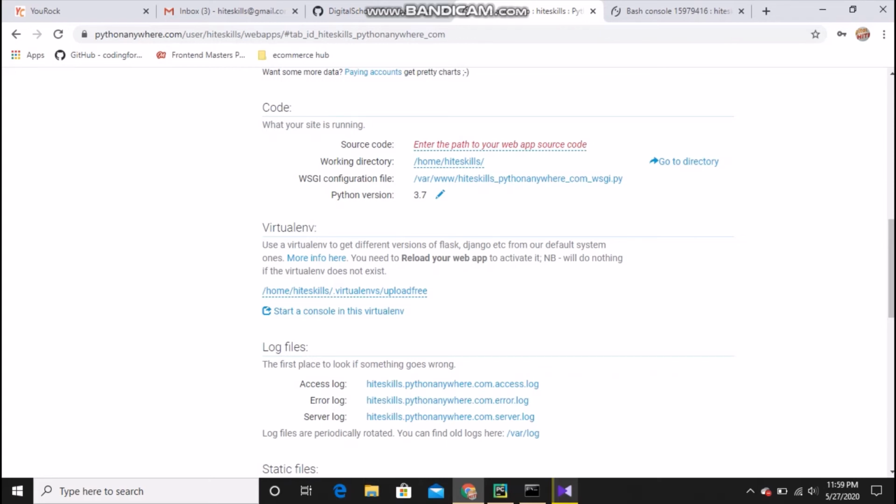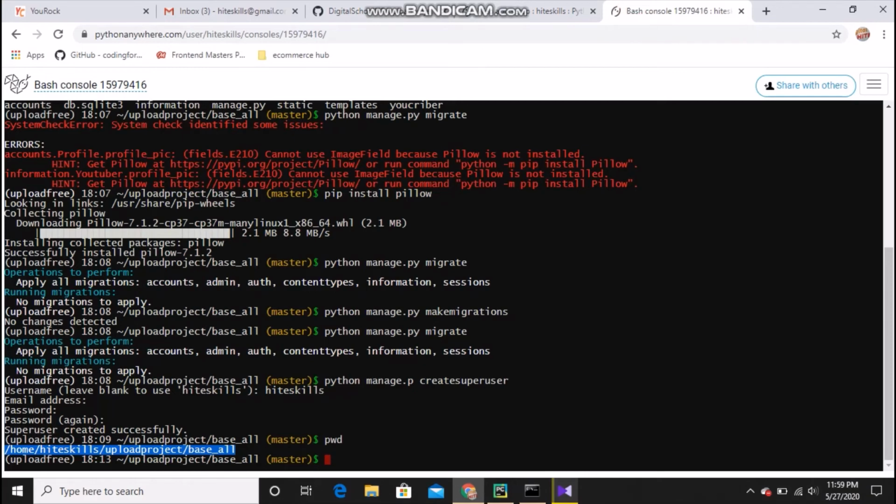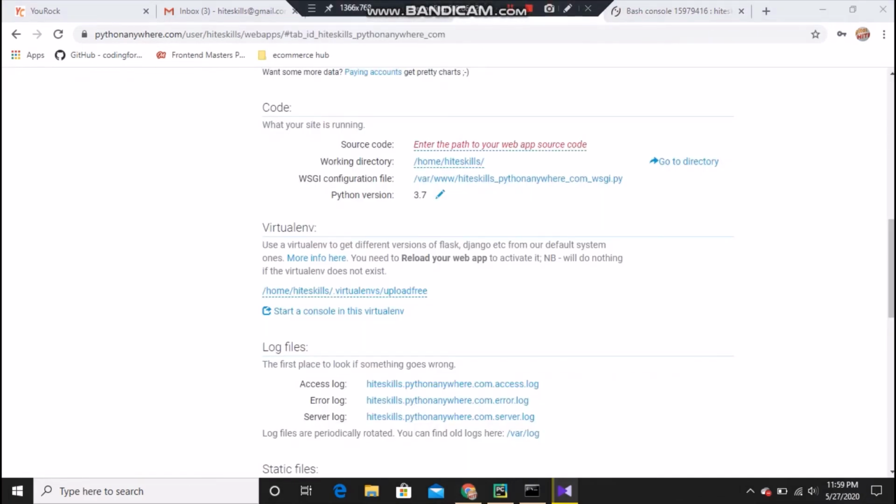So how we do this, you have to write slash home and your username. If you don't know your username, you can see there, right? And slash dot virtualenvs, and then whatever you gave as your virtual environment name. You can see I have activated it, so I have written it there.